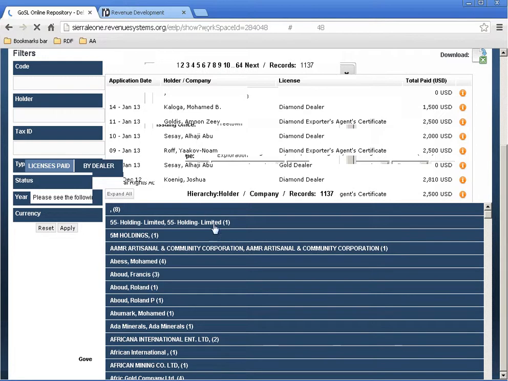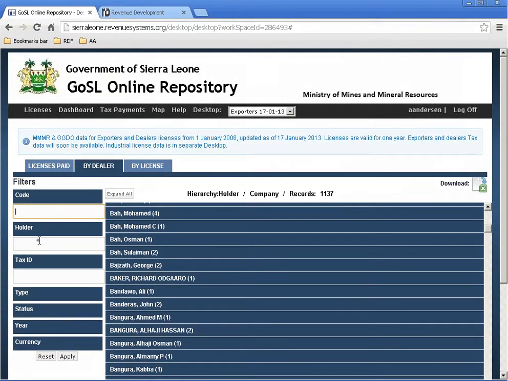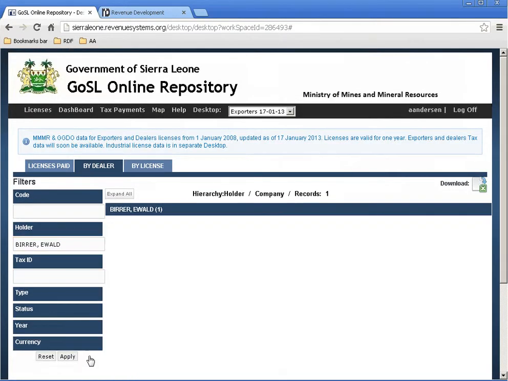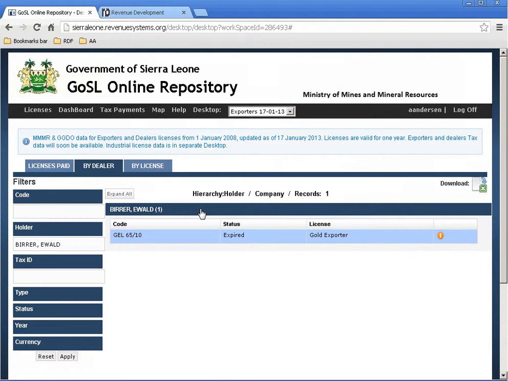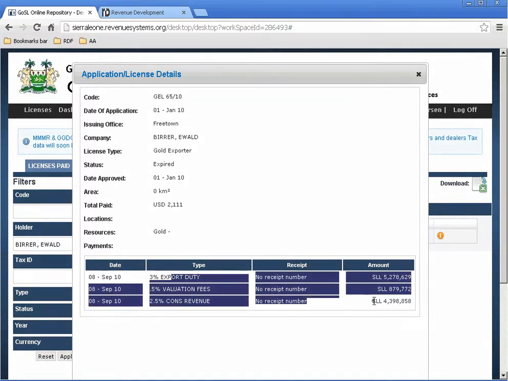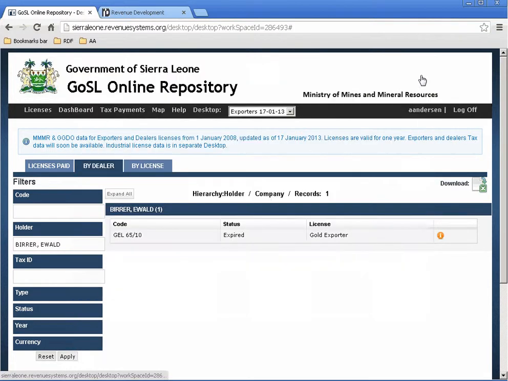I have a long registry, and I can, for example, search on their name to verify whether this person is a rightful owner of a license. And I can see that this one, for example, is a gold exporter, and his license is expired. Here you see all the transactions, all the exports done under the license that he had at this time. And I can go further.